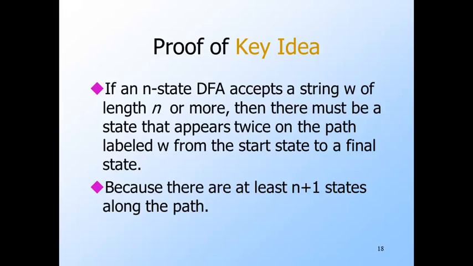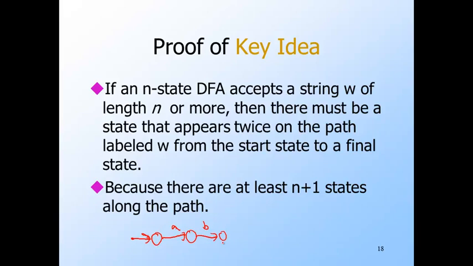For example, a string of length 2 has 3 states on its path. Here is a typical picture we might have. String AB looks like that. Notice, no matter how many symbols, the number of symbols in the string is the number of arcs, and there's always one more node than there are arcs in the path. That's why there will be n plus 1 states for a string of length n.